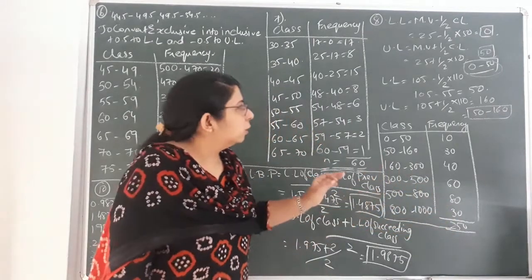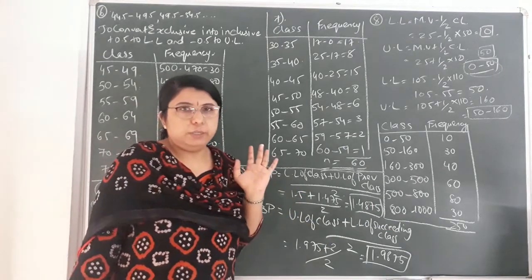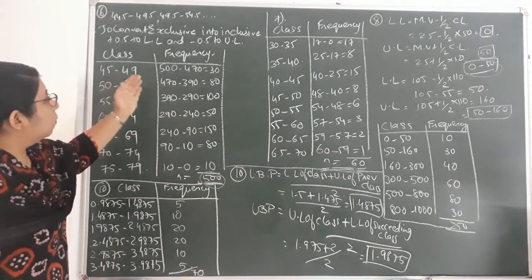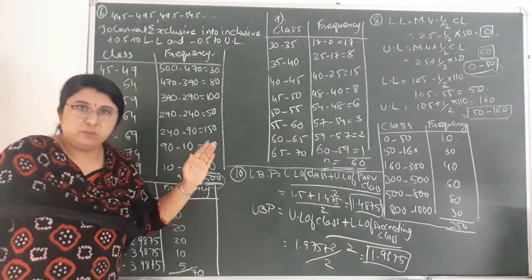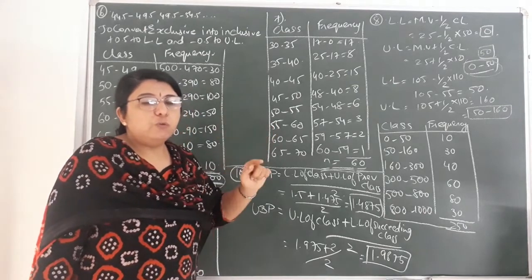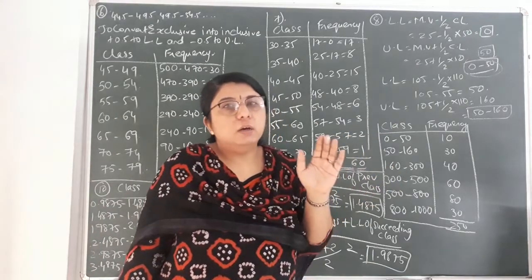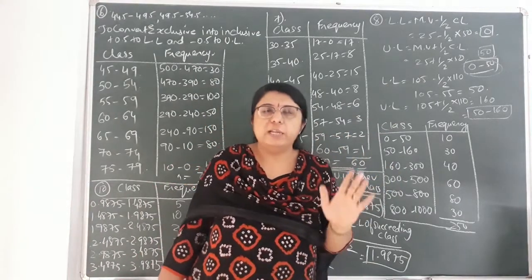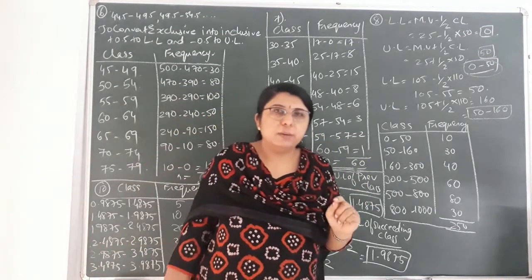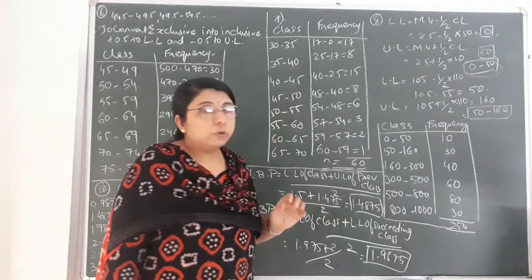Okay. So here new point that we had studied, that from the mid value how to find the lower limit and upper limit. First sum, that is sixth sum that we had learned how to find the more than type cumulative frequency to original frequency. In the seventh sum that we had learned, that is from less than type cumulative frequency, how to find the original frequency. And in the eighth sum that we had learned how to find the lower limit and upper limit from the mid value of each class. Okay, so we have completed three sums till now. Last sum, that is 10th sum I am doing now today. Question 9th, you have to try it in your homework. Okay, so let's move on to the question number 10th.